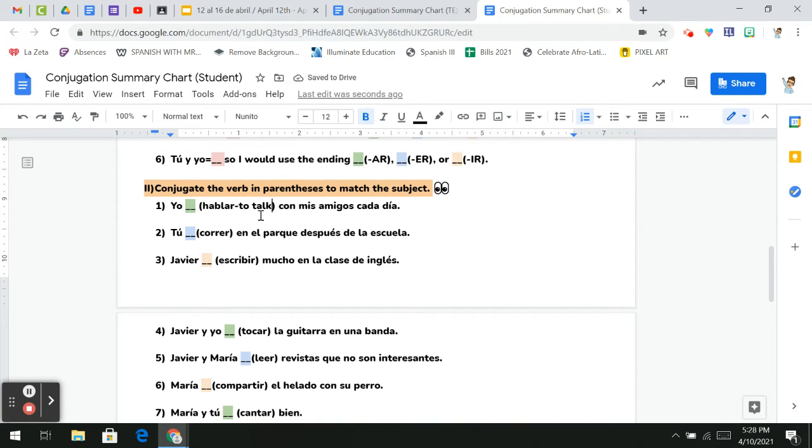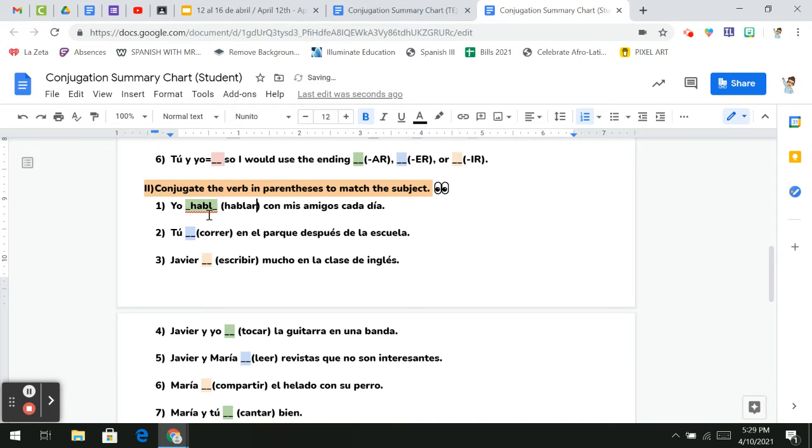So, in order to take it from to talk to I talk, you talk, he or she talks, our first step is to take off that AR, and I'm left with my stem, which is HABL. And I need to add my ending that matches my subject. So my subject is yo. Remember, hablar was an AR verb.